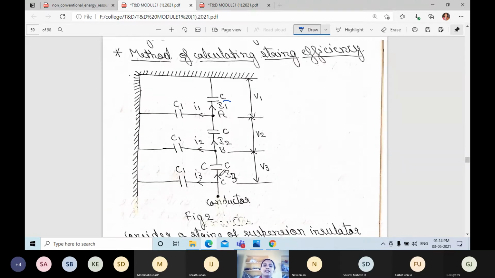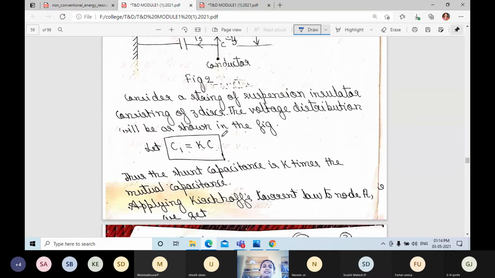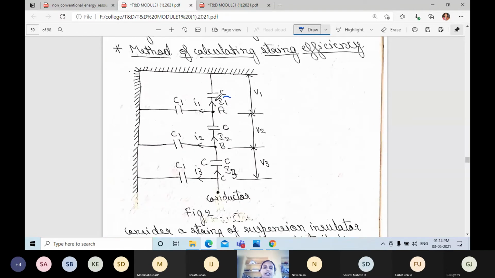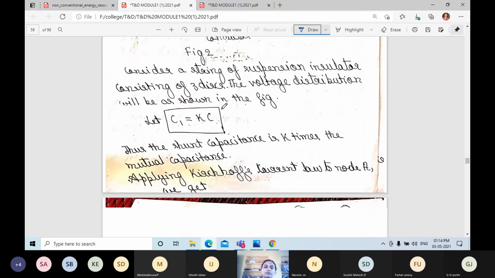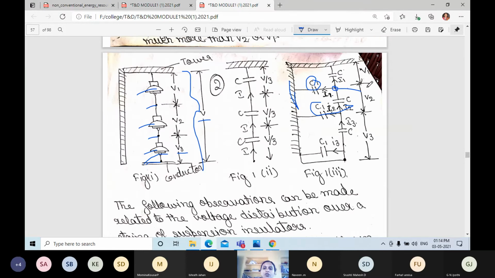First we shall apply Kirchhoff's current law at node A. If we apply Kirchhoff's current law, then at node A, what will you get? I2 is equal to I1 plus small I1. These two currents we will add, small I1 and capital I1. That is what we have written here: I2 is equal to capital I1 plus small I1.